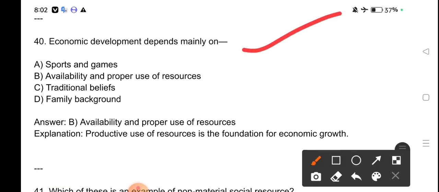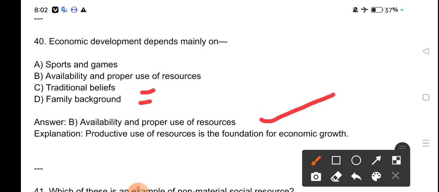Economic development depends mainly on: sports and games, availability and proper use of resources, traditional beliefs, family background. Economic development depends mainly on availability and proper use of resources. Productive use of resources is the foundation for economic growth.